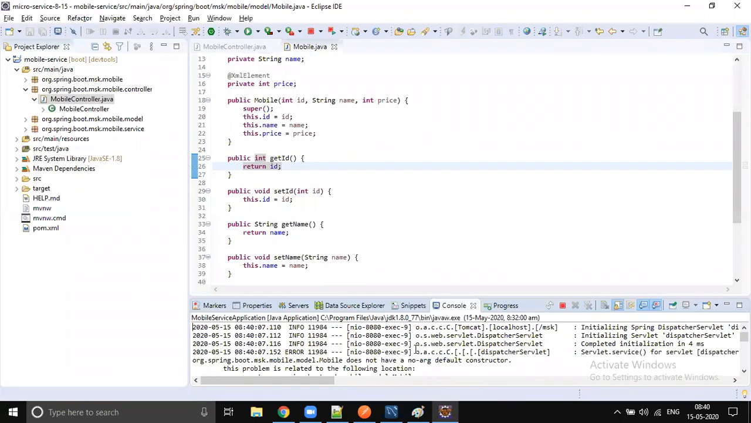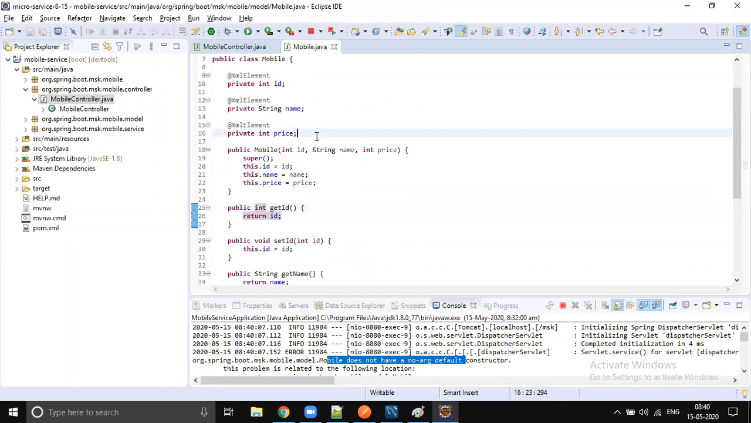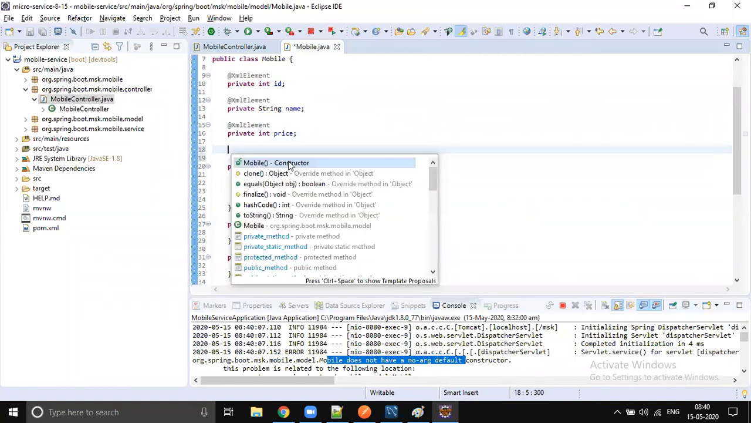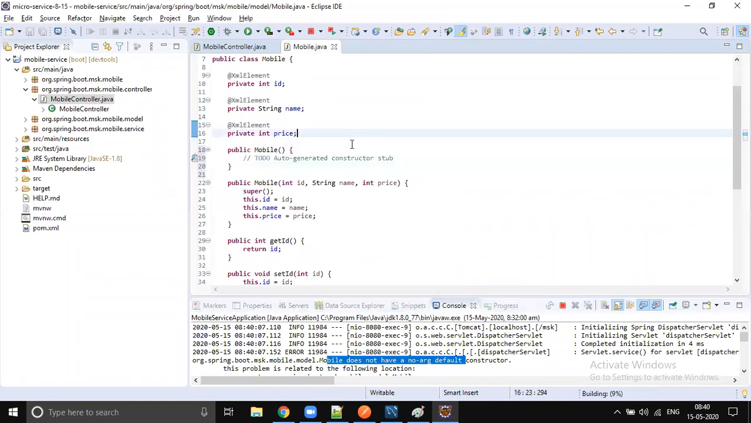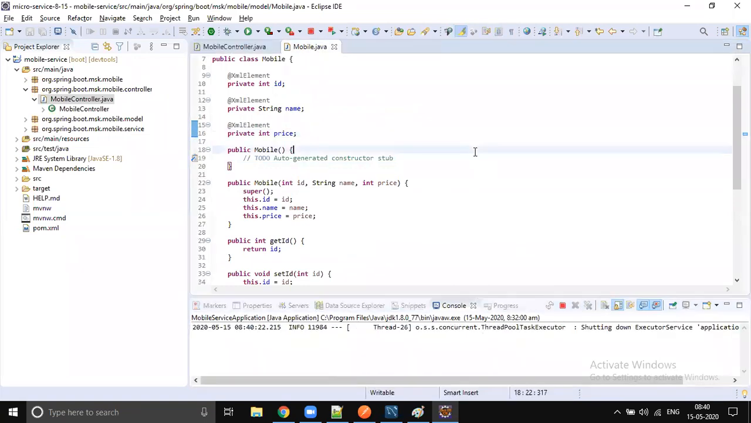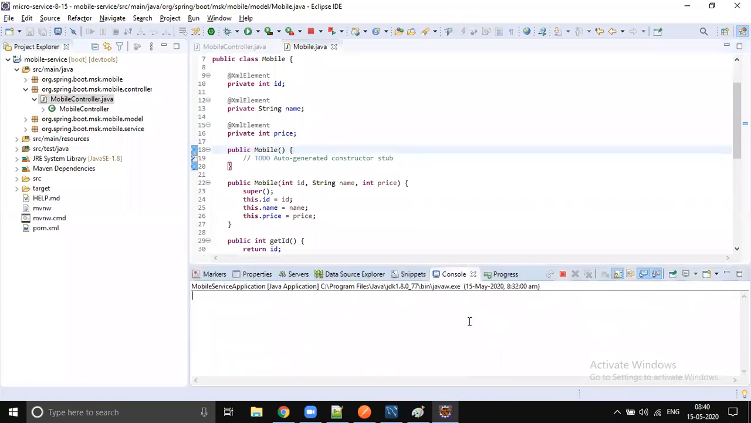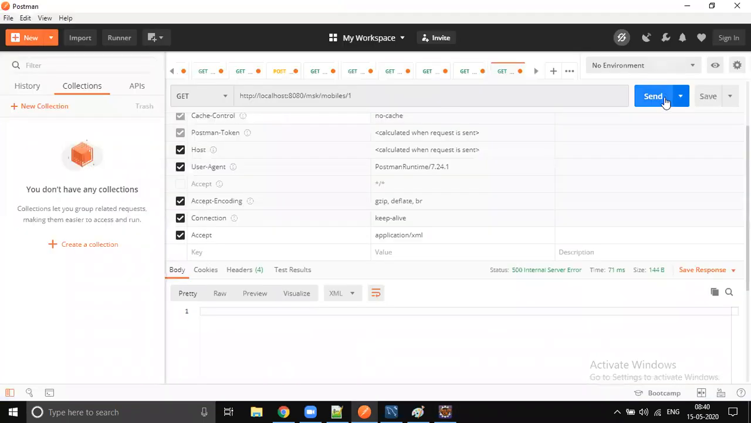Still, there is an exception. Mobile does not have a no-arg default constructor. That is the problem. It is not able to create the object. Yeah, it is expecting a zero-argument constructor. Let's add that. Yeah, wait for a second. Now let's go and hit it.